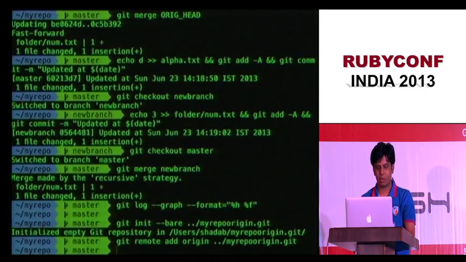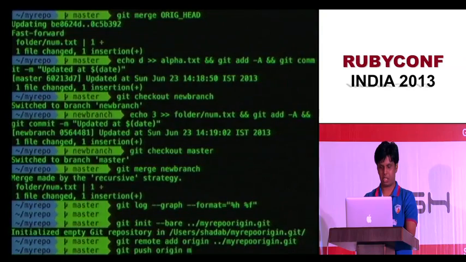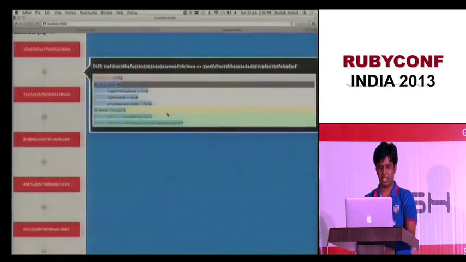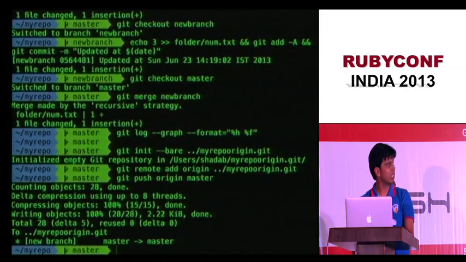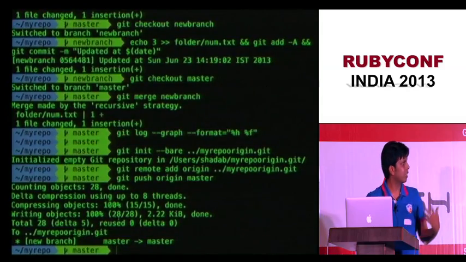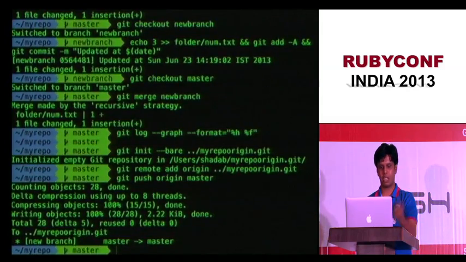And remotes are very much like your local branches. So let me push some code there. Origin master. You can name your remote anything. I just named it origin. And by default, if you clone from somewhere, your remote is named origin. So there you go, I just pushed something there. And what went in? These are objects. It shows 28 objects. These are the Git objects which went there.